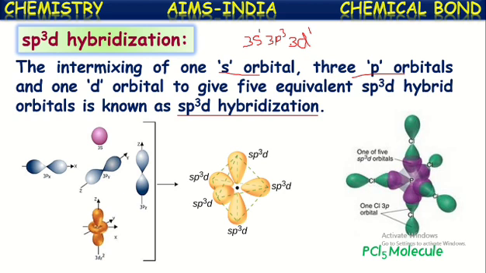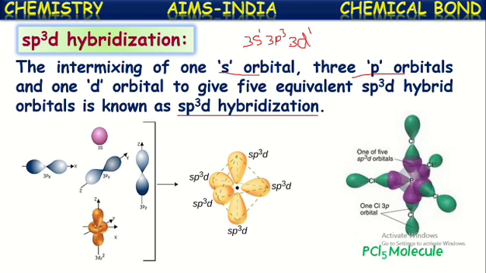So when phosphorus and chlorine approach each other, each sp3d hybrid orbital of phosphorus overlaps with the 3pz orbital of chlorine, and thus they form 5 sp3d-p sigma bonds.